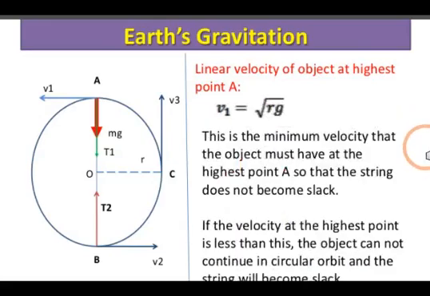Right? Now, the linear velocity at the object at A, that is at the highest point, will become root rg. This is the minimum velocity that the object must have at the highest point so that the string does not become slack. If the velocity at the highest point is less than this, the object cannot continue in a circular orbit and the string will become slack.